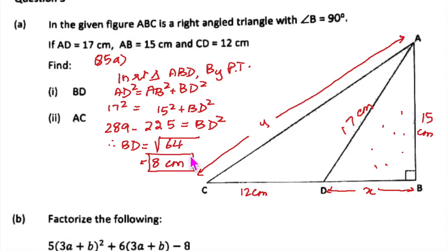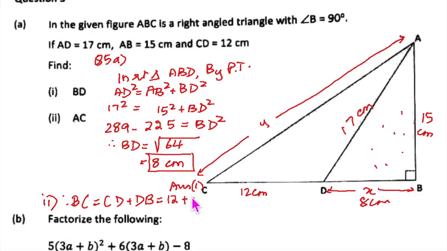So you got BD as this. That is my answer 1. Okay, so I'll write over here 8 centimeter. Then I'll say therefore, now second part, I will say therefore CB or BC will be equal to CD plus DB, which is equal to 12 plus 8, which is how much? 20 centimeter, correct? Then below this you can say in right triangle, which one?